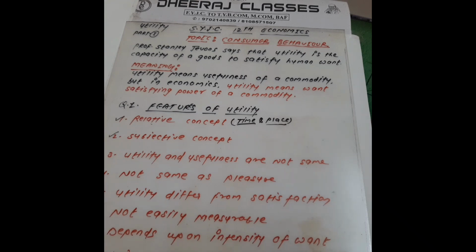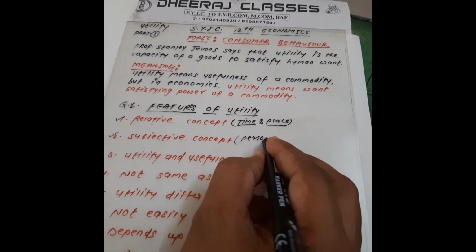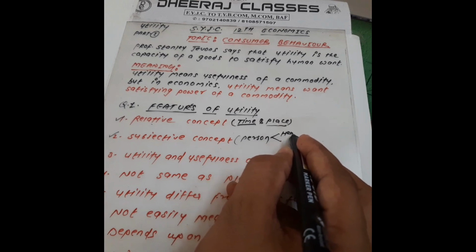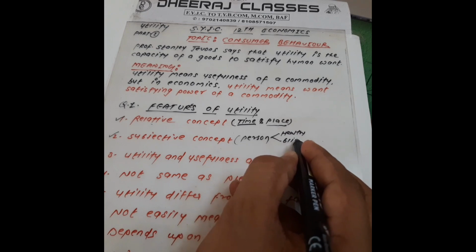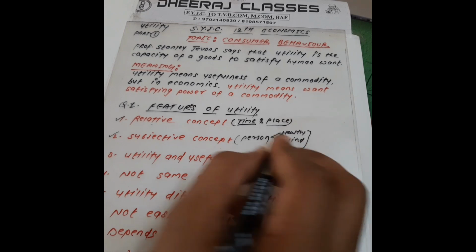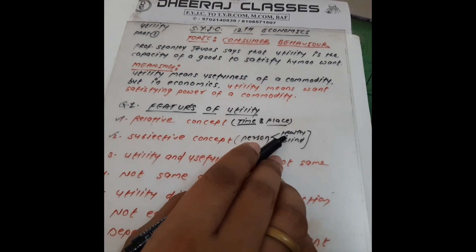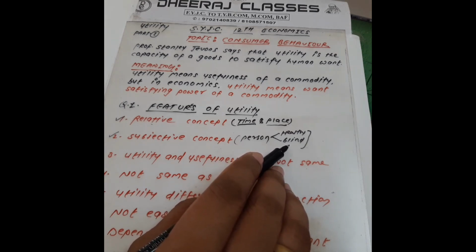Just take a simple example of the subjective concept. Suppose one person is a healthy person and the second one is a blind person. If these two people go to a garden, like a park, the healthy person will get greater utility as compared to the blind person.